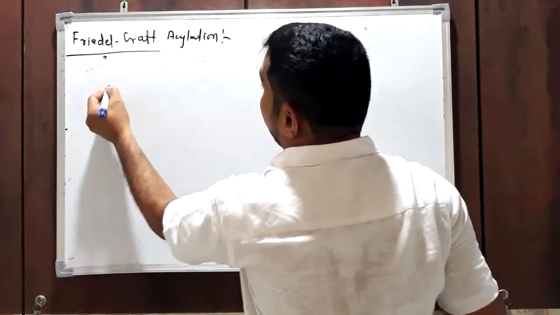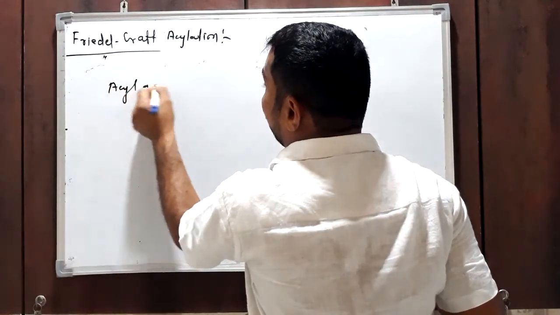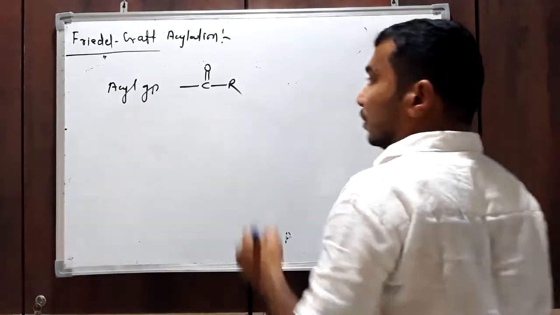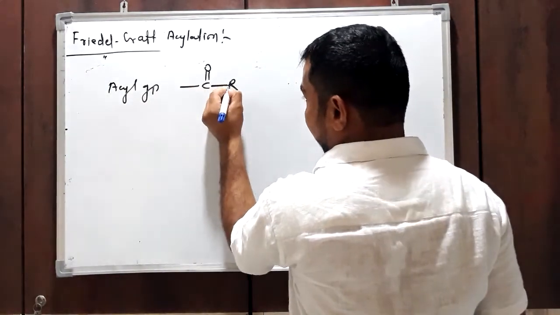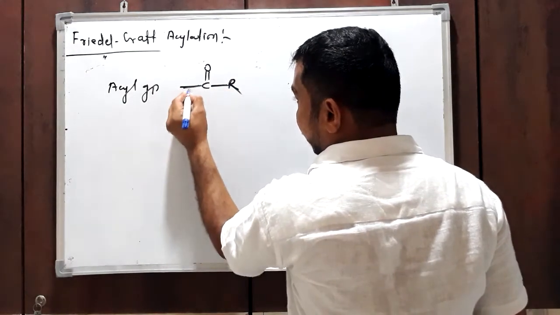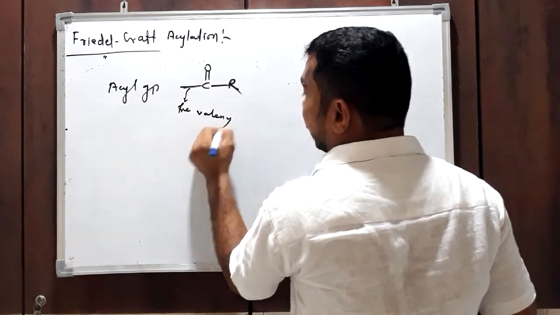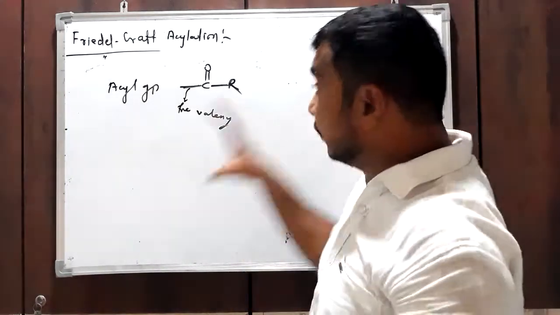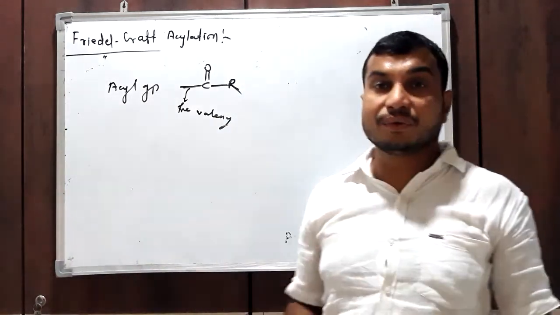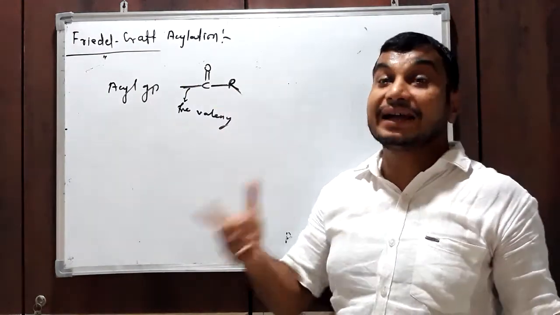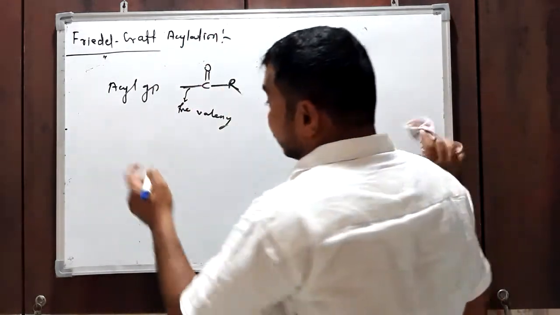We know the acyl group. This group is called the acyl group, C double bond O R, and this bond is a free valency. Now, a reaction in which there is replacement of hydrogen by an acyl group is called acylation.